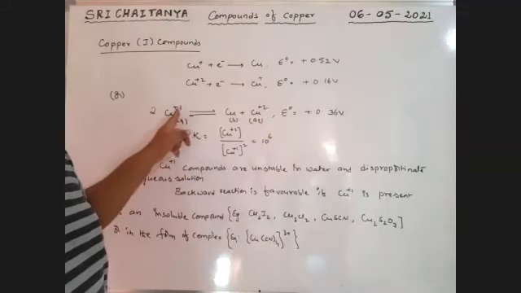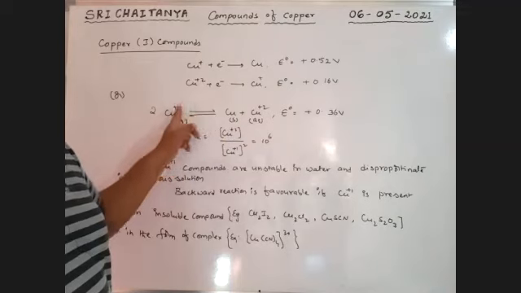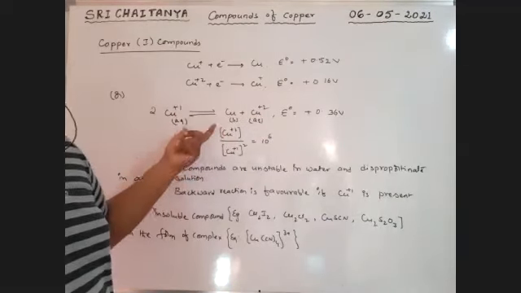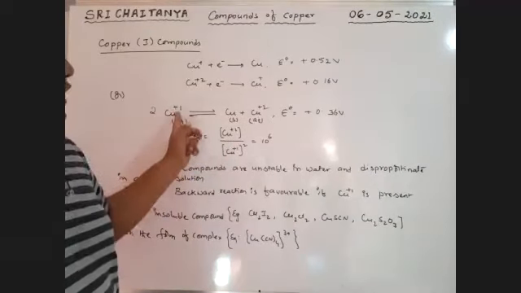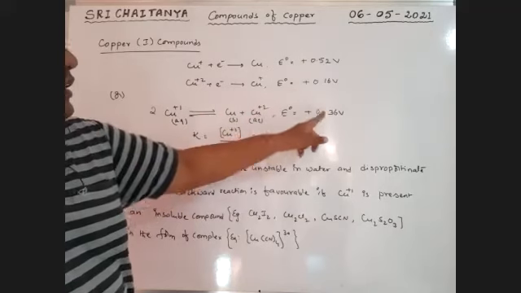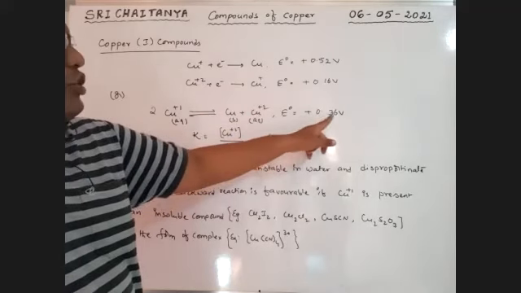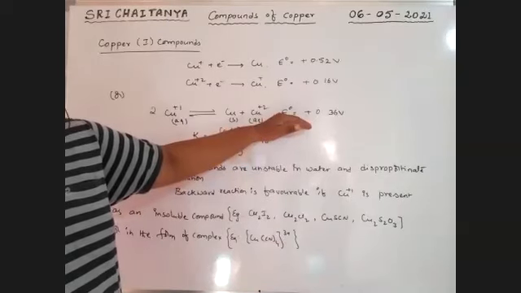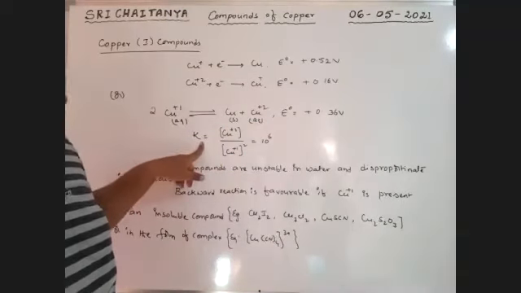Altogether, Cu+1 disproportionates. +1 changes to 0 and +1 changes to +2. A single element is involved in both oxidation and reduction. +1 to 0 is reduction, +1 to +2 is oxidation. This is a disproportionation reaction, with an E0 value of 0.36. This reaction is favorable, so find out the K value using this E0 value.